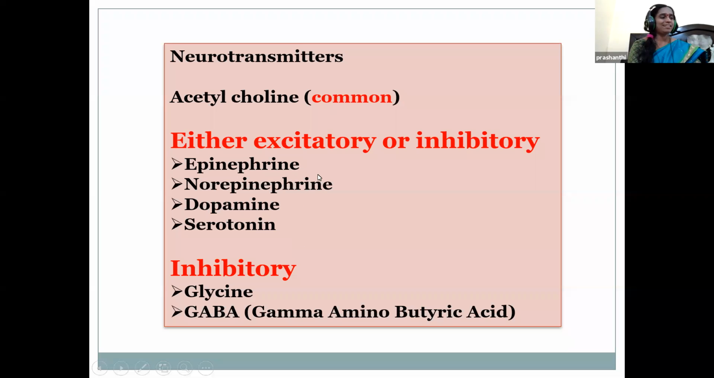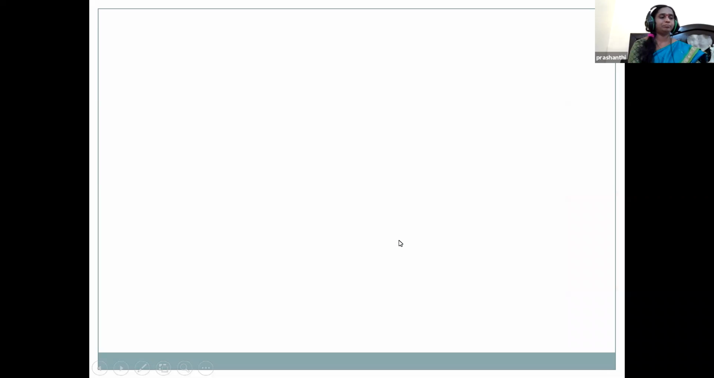And then what is excitatory? That is, it is activating the action potential. And inhibitory means it prevents the action potential. The inhibitory neurotransmitters are glycine and GABA. The full form of GABA is gamma aminobutyric acid. So the common neurotransmitter is acetylcholine, and the neurotransmitters which are either excitatory or inhibitory are epinephrine, norepinephrine, dopamine, and serotonin. And inhibitory, that is, which prevent the action potential, are glycine and GABA.